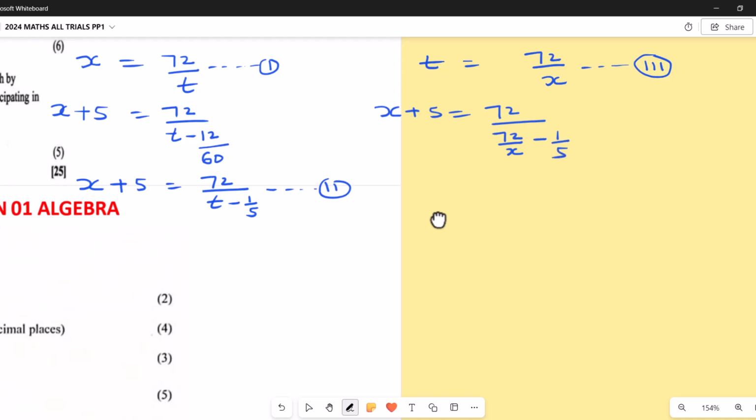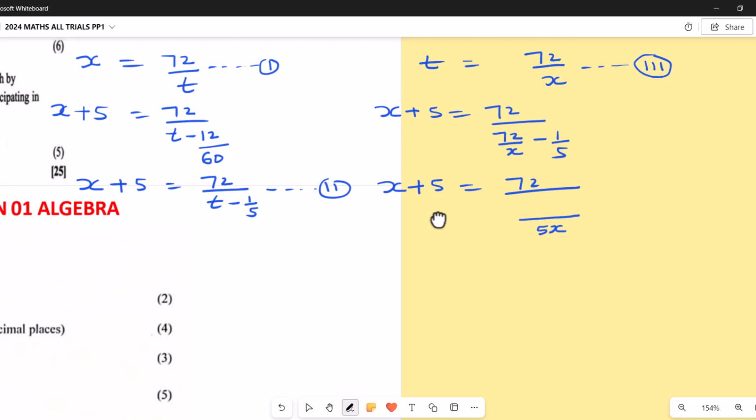Now the LCD for x and 5 is 5x, so I'm going to say that x plus 5 equals 72 divided by, now the LCD is 5x. If I put the same LCD here, 5x divided by x, I get 5.